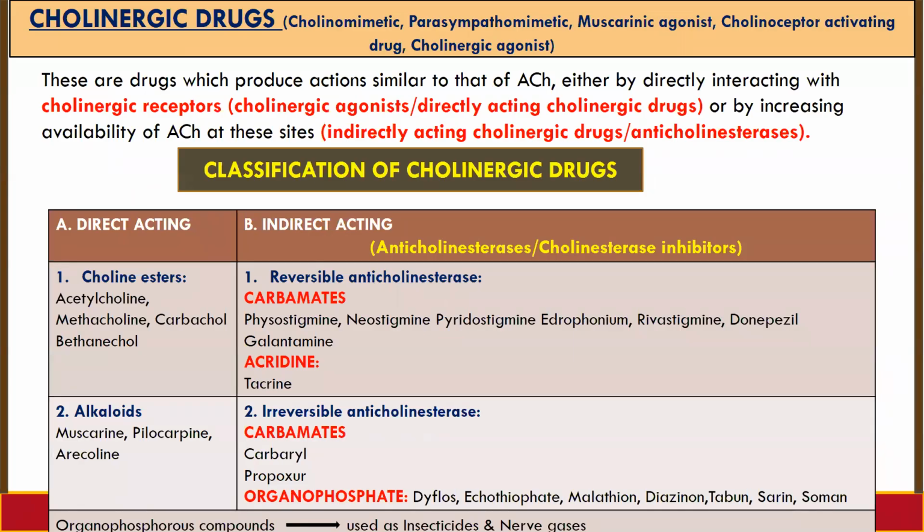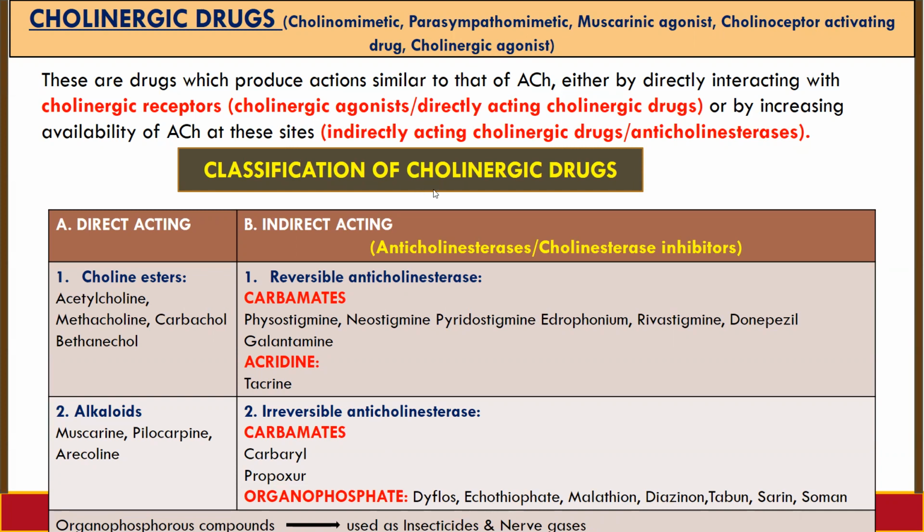Cholinergic drugs. So, what do you mean by cholinergic drugs? These are the drugs which produce action similar to that of acetylcholine in two ways. First is that they are going to interact directly with the cholinergic receptors, and here they are called cholinergic agonists, directly acting cholinergic drugs. Or second is that they are going to increase the availability of acetylcholine at this site, and here it is called indirectly acting cholinergic drugs, or anticholinesterase. The various synonyms for the cholinergic drugs are cholinomimetic, parasympathomimetic, muscarinic agonist, cholinoceptor activating drug, and cholinergic agonist.